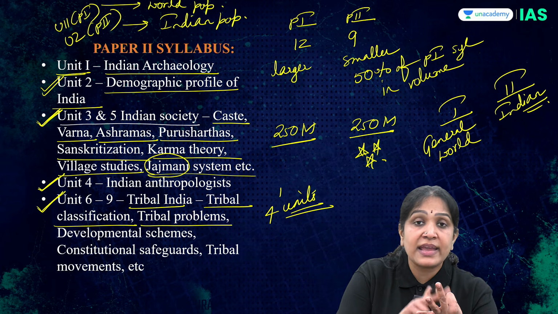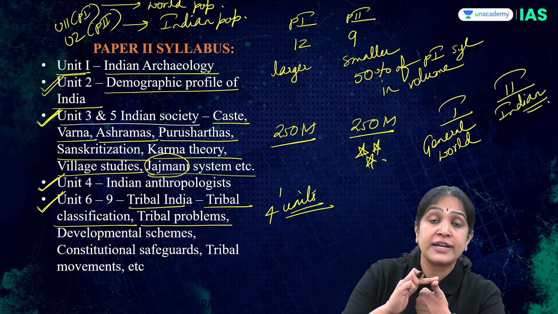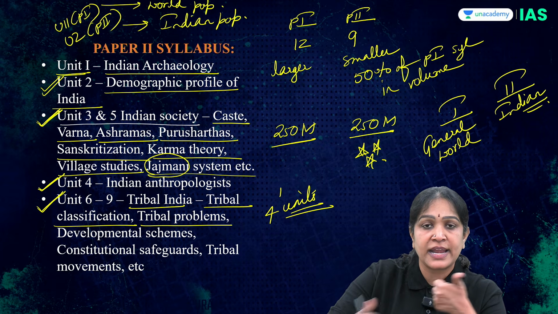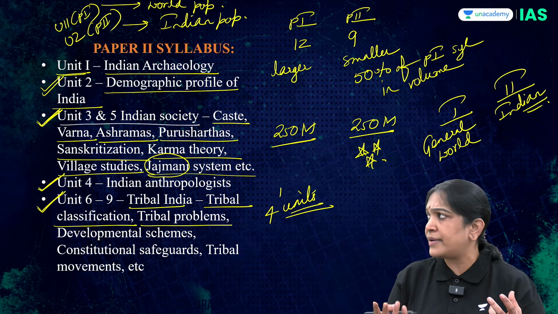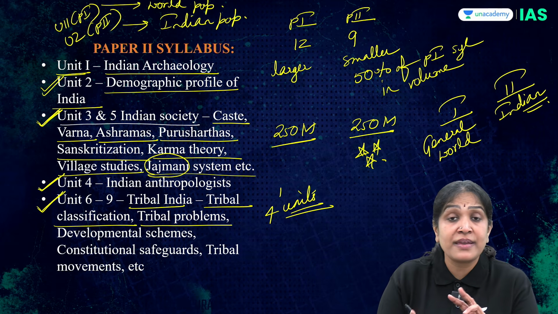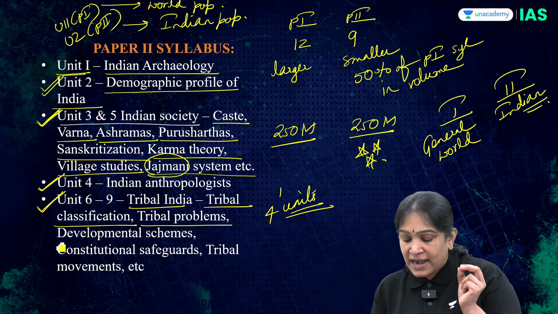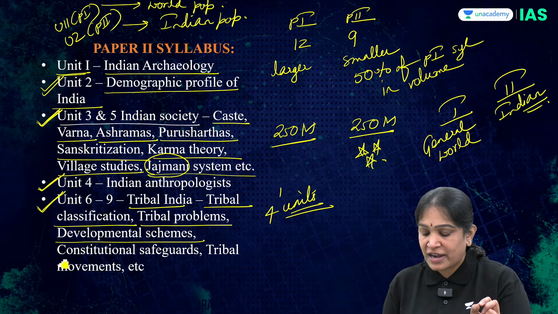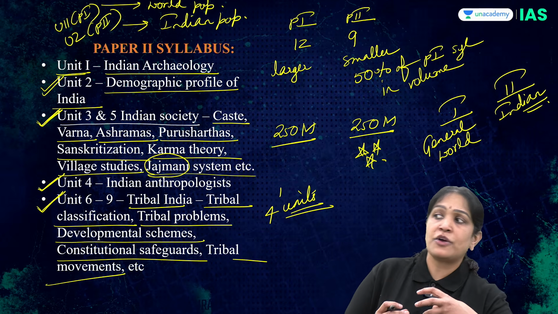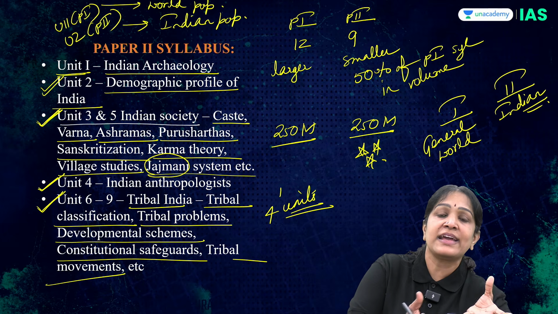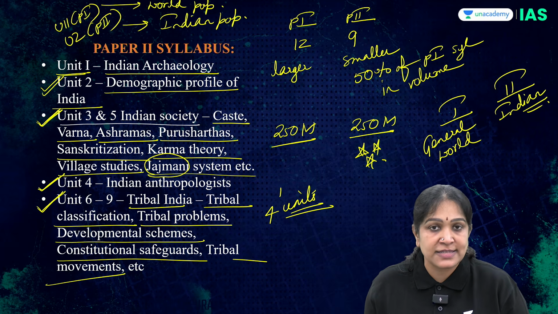Land encroachment, land alienation or indebtedness, poverty, health issues, issues related to rehabilitation facilities, education. Okay, so various problems. Pseudo-tribalism or tribals being treated as criminals, the Criminal Tribes Act, these kinds of tribal problems, and the developmental schemes and programs for the tribals, constitutional safeguards for the tribals, and the tribal movements, that is, what kind of unrest they have and their fight against the injustice done to them. So these kinds of topics are present in units 6 to 9.